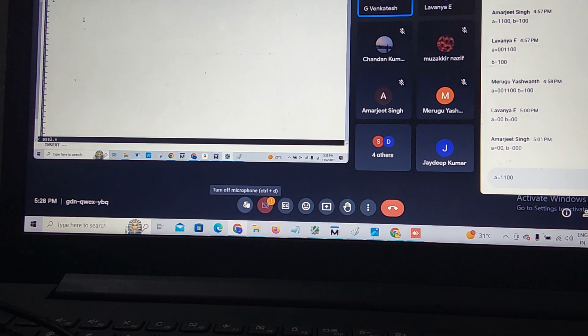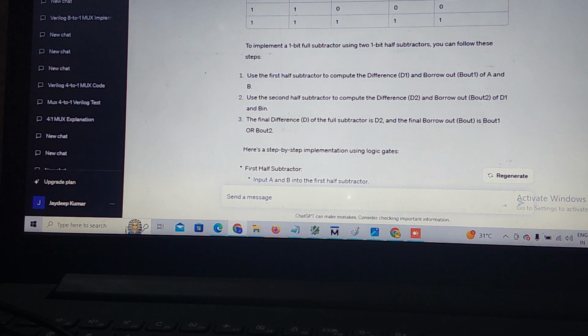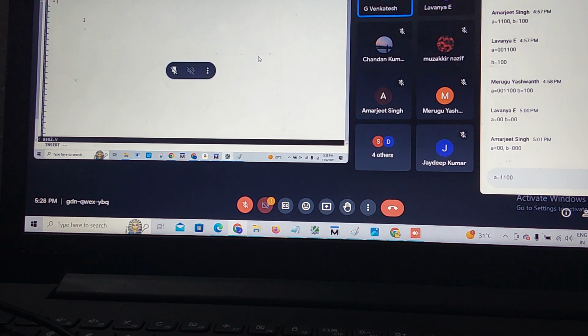What about Lavanya? Unsigned is positive, signed will have negative, sir. Unsigned means positive values only. We are not mentioning time in negative. Signed means positive or negative.